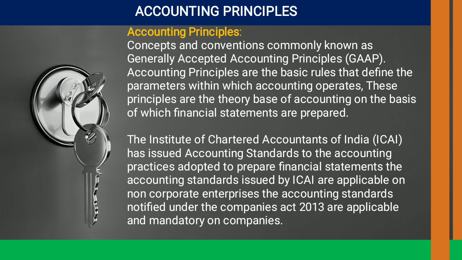Here we have the definition of accounting principles, concepts and conventions, commonly known as generally accepted accounting principles, that is called GAAP. Accounting principles are the basic rules that define the parameters within which accounting operates. These principles are the theory base of accounting on the basis of which financial statements are prepared.